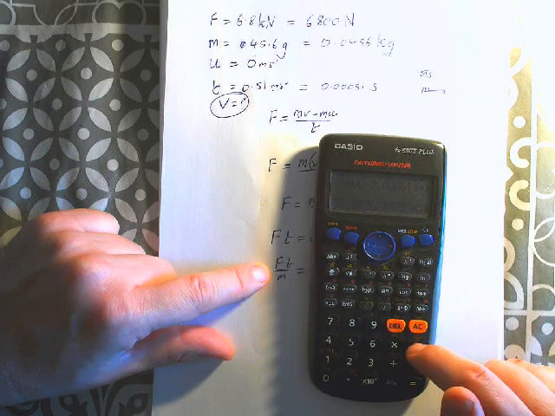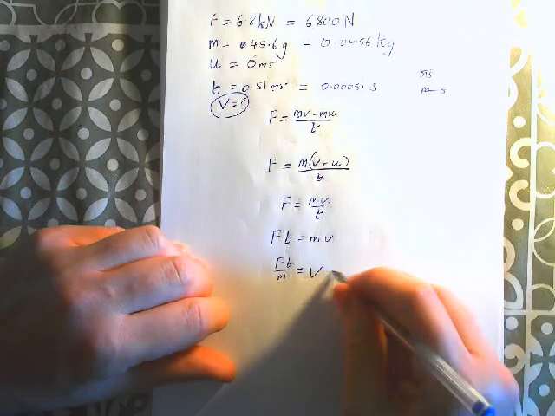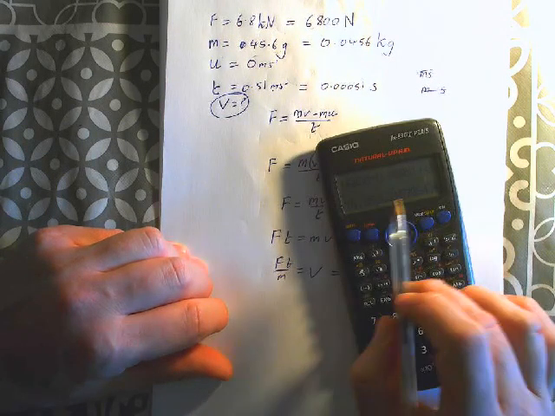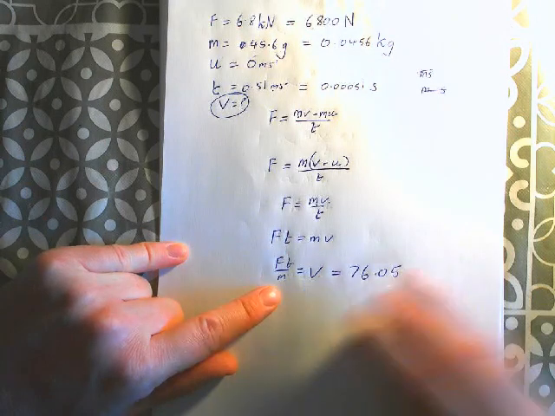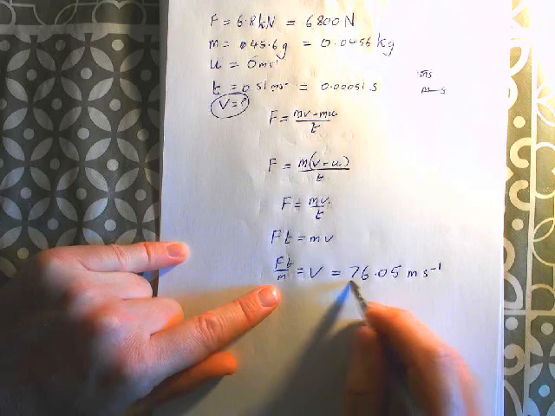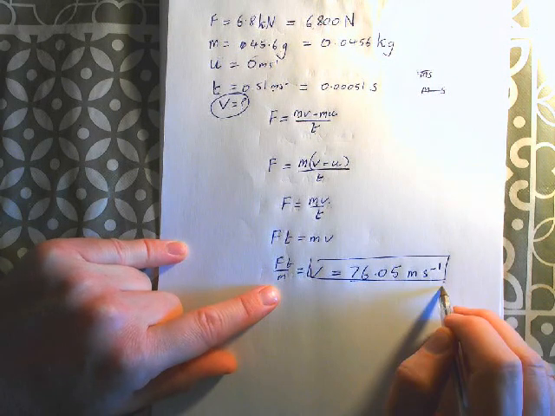No one can really make sense of that. Well, maybe you can, I can't. Press the SD button, and it will give it to you in a decimal, and that's 76.05. I just rounded to 2 places because we don't need all these other decimals. And remember, this is velocity, so it's meters per second is our unit. Okay, and there's our answer.